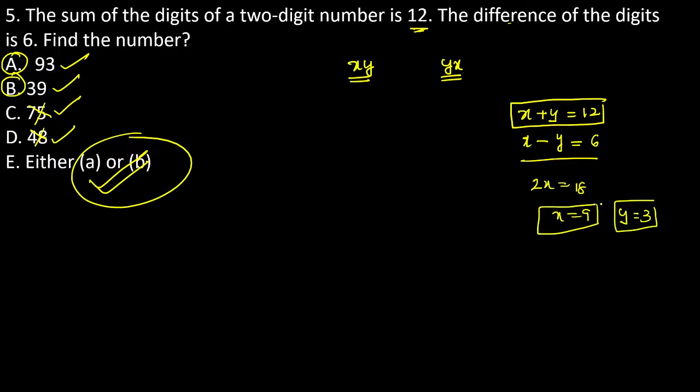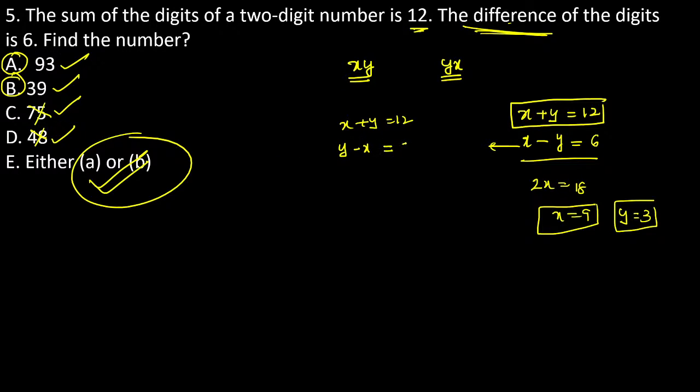But most of the students consider the answer to be 93. But remember, guys, here the difference is always indicated, but which one is the priority? For example, x plus y is equal to 12, then y minus x. The difference can be x minus y or y minus x. You can't confirm a single equation, Nana.